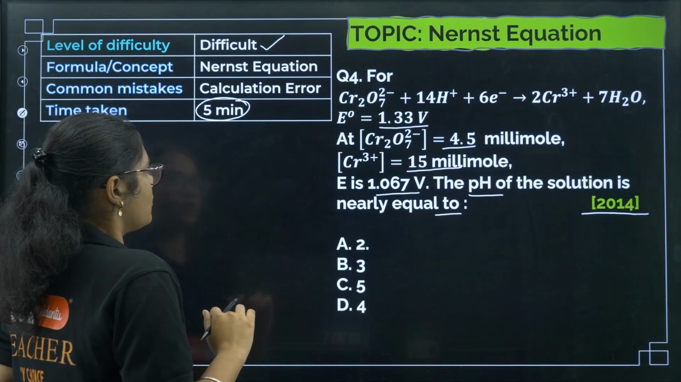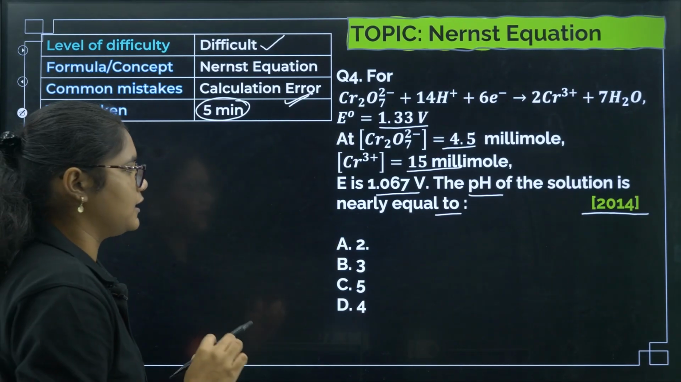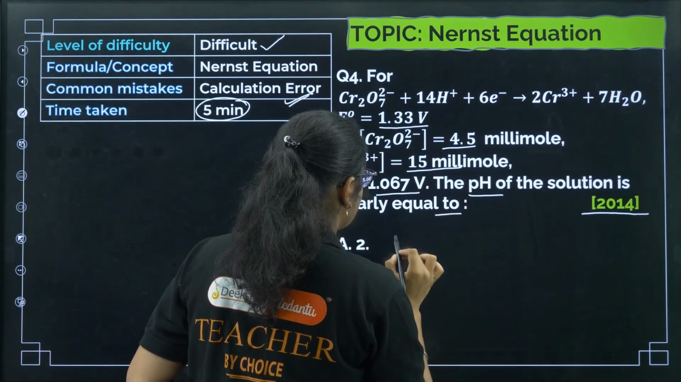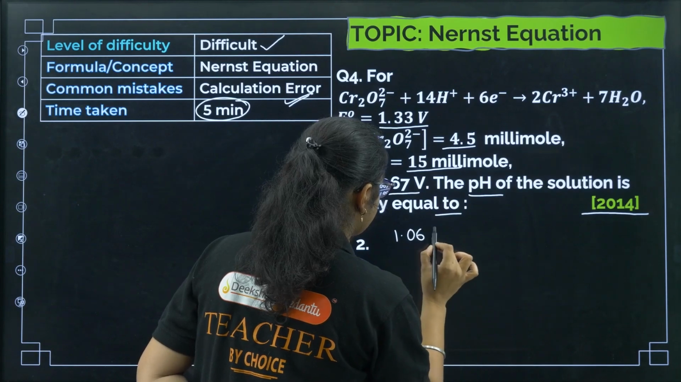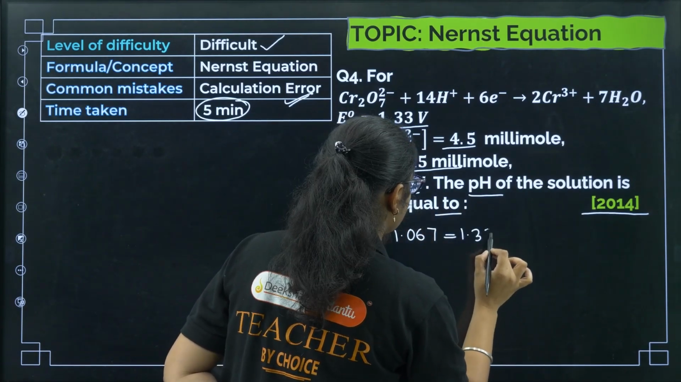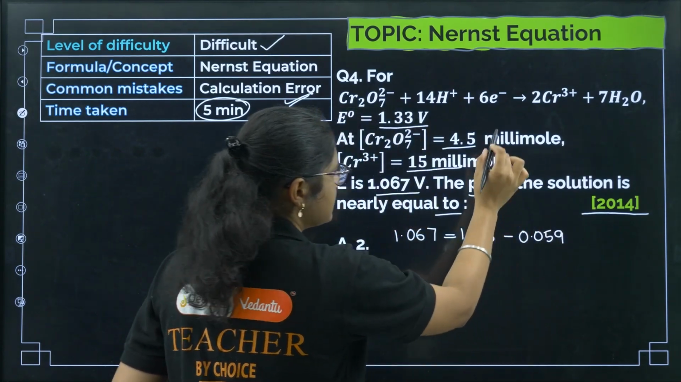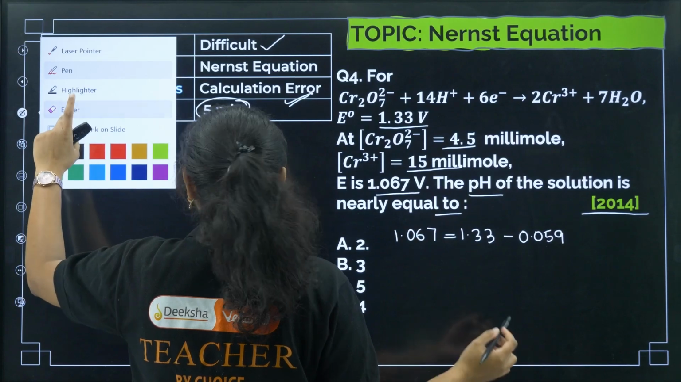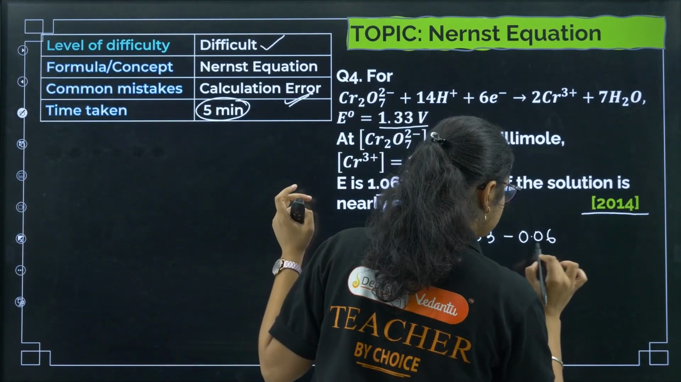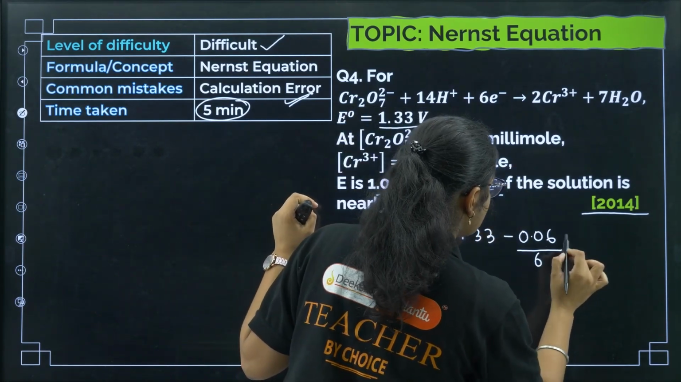Okay, so now where can be the error? The error can be in the calculation part. Okay, you need to be very careful. So first, if I write the Nernst equation for this one, right? What is E of the cell? 1.067. What is E naught of the cell? 1.33, right? Minus 0.059. Okay, so I'll make it 6 because I can see that the number of electrons is 6. So to make the calculation easy, I'll make it 0.6 divided by number of electrons is 6 into log